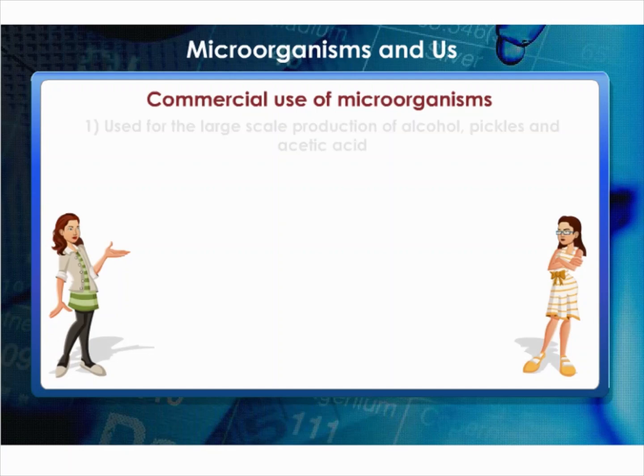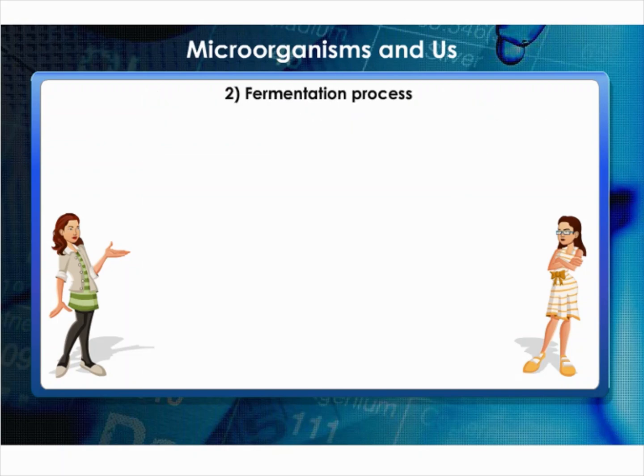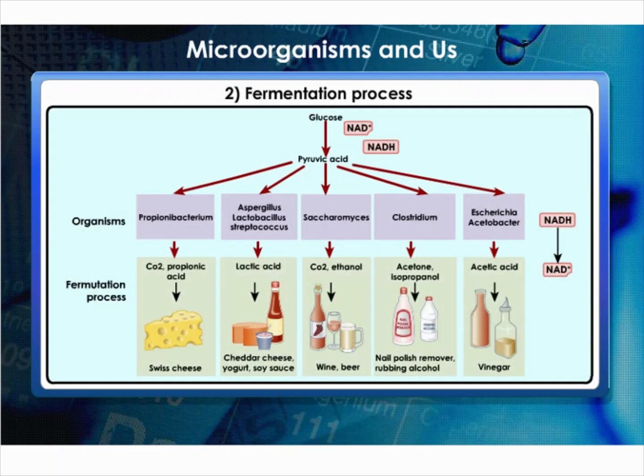Let's discuss commercial use of microorganisms. Microorganisms are used for the large-scale production of alcohol, wine, and acetic acid, vinegar. Yeast is used for commercial production of alcohol and wine. For this purpose, yeast is grown on natural sugars present in grains like barley, wheat, rice, and crushed fruit juices, etc. There is the smell of alcohol as sugar has been converted into alcohol by yeast. This process of conversion of sugar into alcohol is known as fermentation.